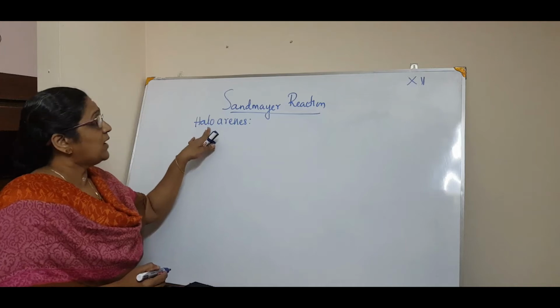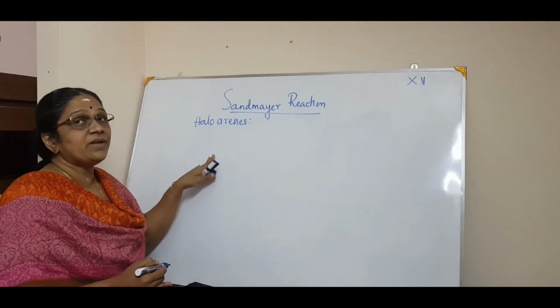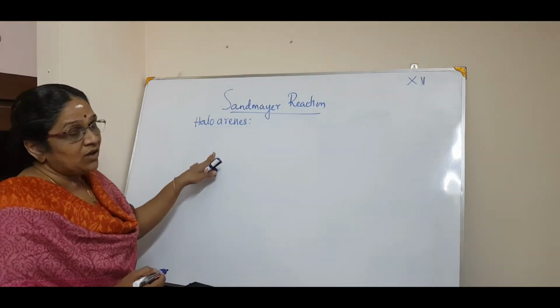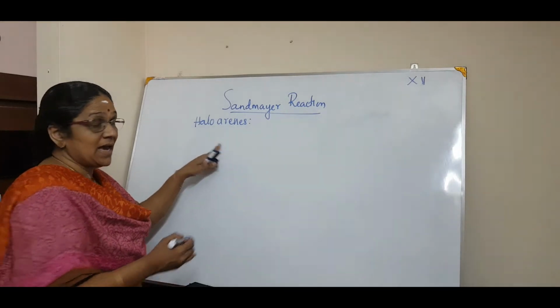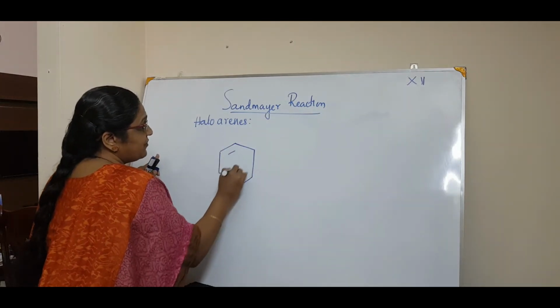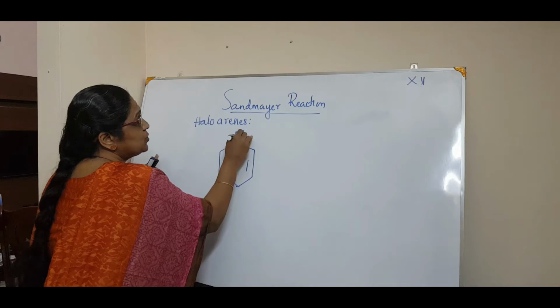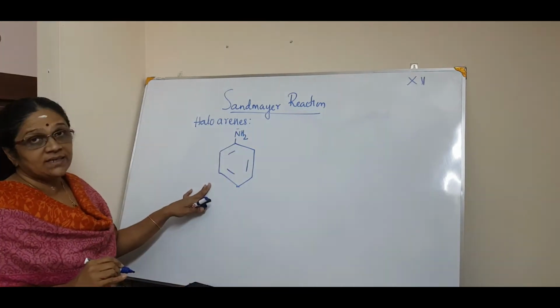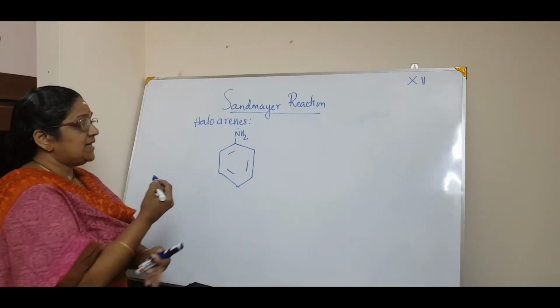Since you want haloarenes, you have to take the reactant as an arene, isn't it? And you are taking a benzene ring in which an NH2 group is attached. What is this compound? Last year you have studied. This is aniline, isn't it?